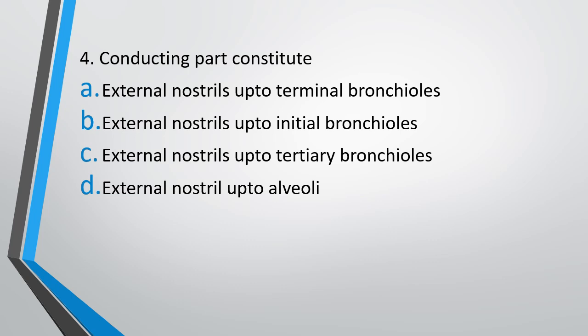Question 4. Conducting part constitutes external nostril up to terminal bronchioles, external nostrils up to initial bronchioles, external nostrils up to tertiary bronchioles, or external nostrils up to alveoli. The correct answer is option A, that is conducting part constitutes from external nostril up to terminal bronchioles.